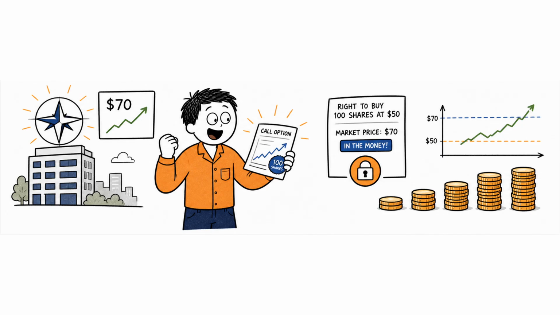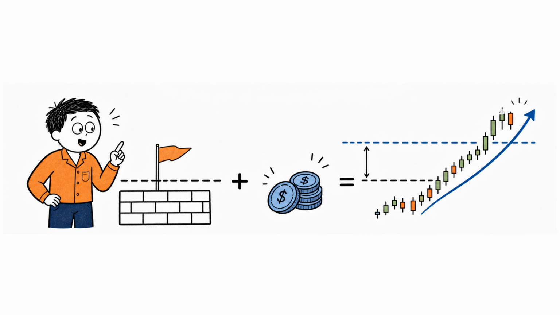There are 2 fundamental types of options, calls and puts. A call option gives its owner the right to buy an asset at the strike price. People generally buy calls when they believe the price of the underlying asset may rise. A put option gives its owner the right to sell an asset at the strike price. People generally buy puts when they believe the price may fall or when they want protection against a decline.